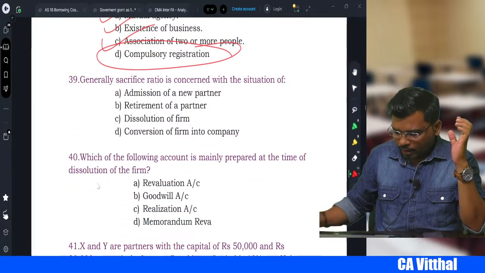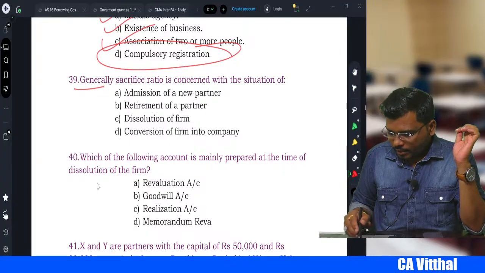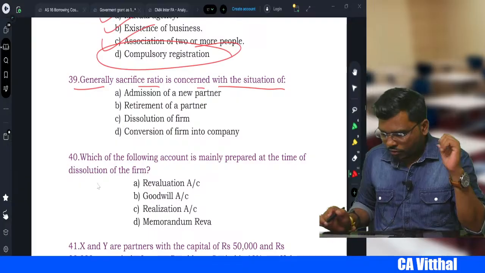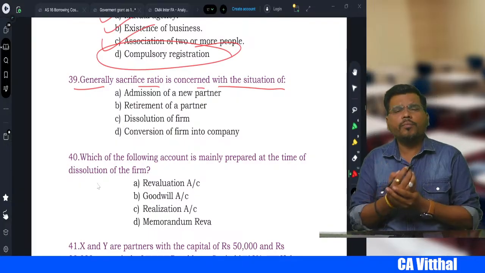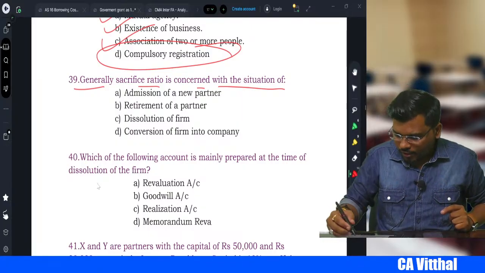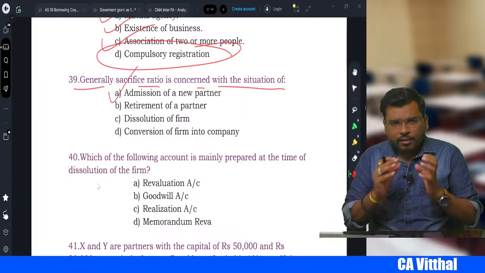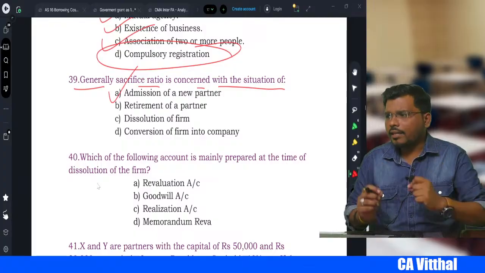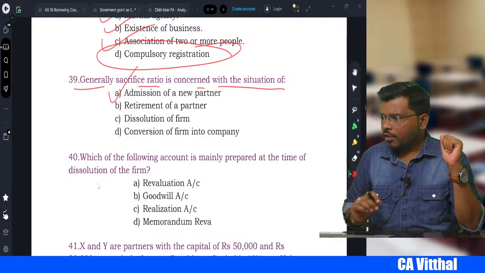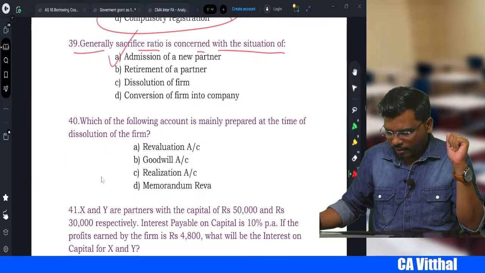Next one. Generally, sacrificing ratio is concerned with which situation? When will the sacrificing ratio be there? Admission, retirement, death, dissolution. Whenever there is an admission, whenever a person gets admitted, that time we generally calculate the sacrificing ratio, right? So 39 answer is A.